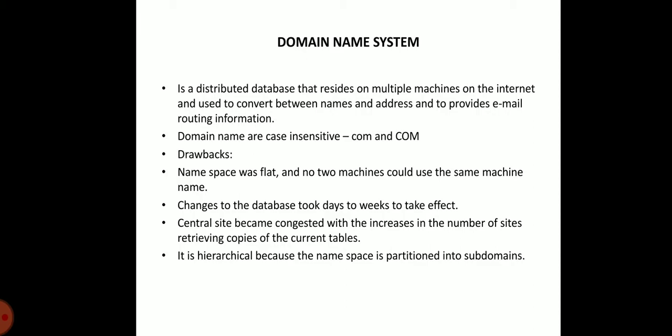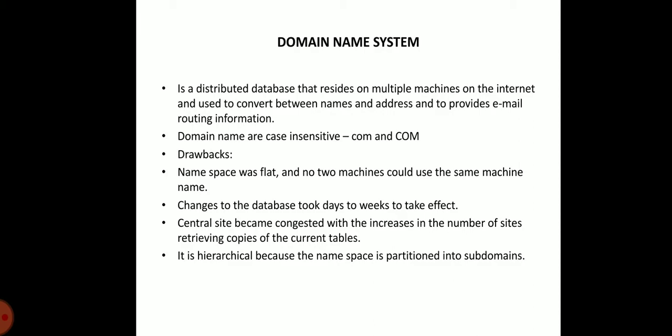Originally, the internet was small and mapping between the names and addresses was accomplished using a centrally maintained file called hosts. To make a change, a site had to contact the central administrator, who updated the address record and distributed it to all other sites.